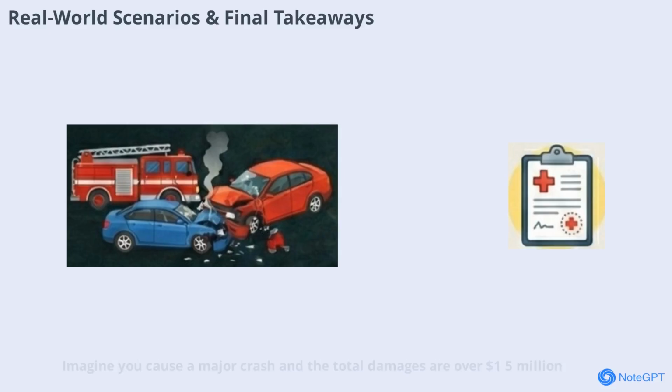Imagine you cause a major crash and the total damages are over $1.5 million. If your policy limit is $1 million, your insurance pays up to that amount, but you're responsible for the rest, potentially hundreds of thousands of dollars. This could mean losing your home, savings, or even facing bankruptcy. The good news: increasing your coverage limit is often affordable, sometimes less than $10 a month more. That small investment can protect your assets and peace of mind.